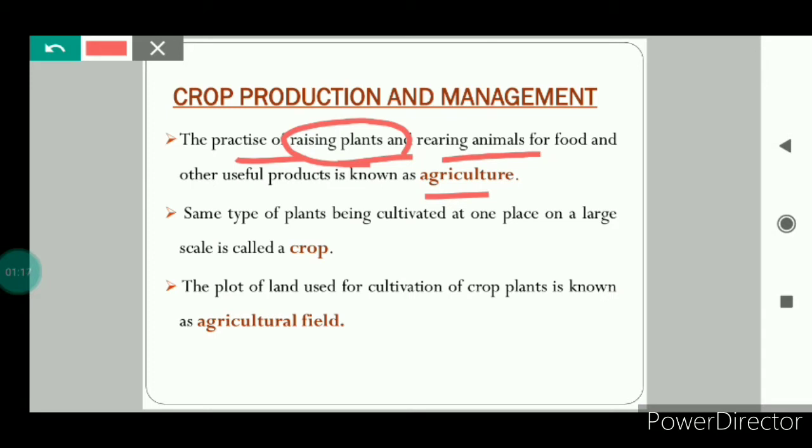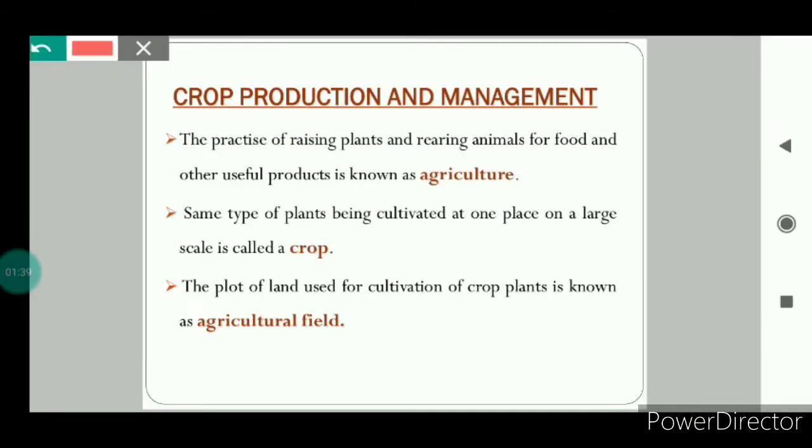Now let us see what is the meaning of rearing animals. Rearing animals means bringing up and taking care of animals for obtaining useful products from them. So, the practice of raising plants and rearing animals for food and other useful products is known as agriculture.